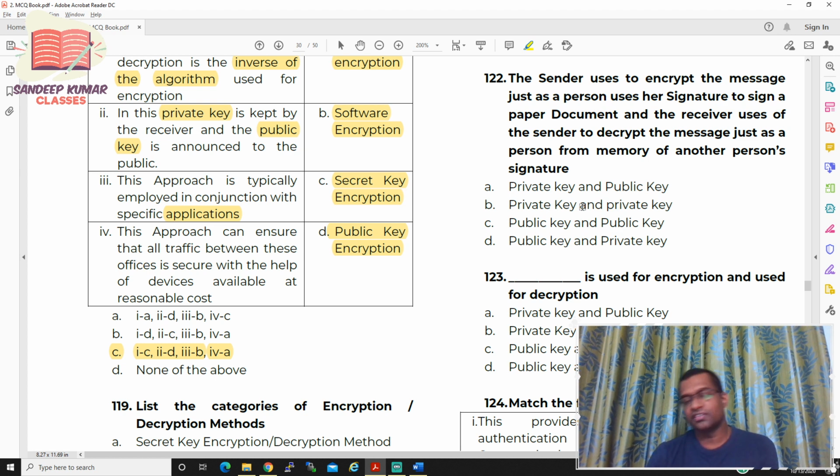Okay, so this is a simple answer. The sender uses a key to encrypt the message, just as a person uses her signature. That means a private one. And the receiver decrypts, from the memory, it should be the public one. So the order is also important.